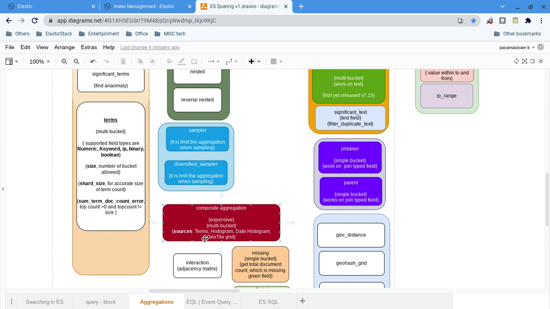These are the types of source: it could be terms, histogram, date histogram, or geo tile grid. As I said, it's a multi-bucket aggregation. Sources say that these types of aggregation can be a source for the composite aggregation. Whenever you want more than one aggregation, composite is one.